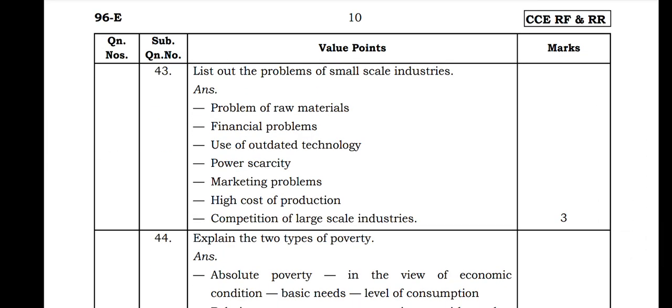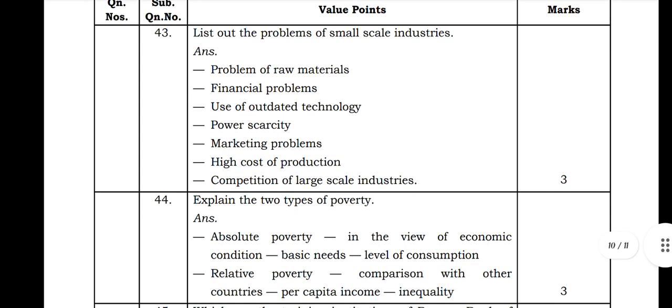The 43rd is, list out the problems of small scale industry. Problems of raw material, financial problems, use of outdated technology, power scarcity, marketing problems, high cost of production, competition from large scale industries. So these are the problems of small scale industries.